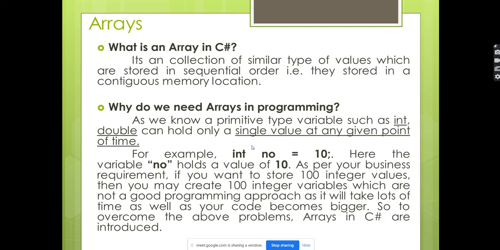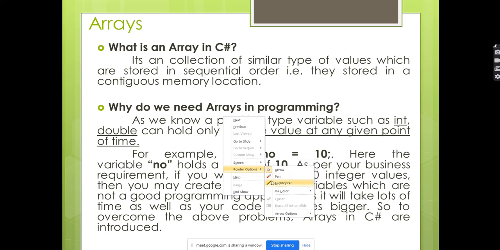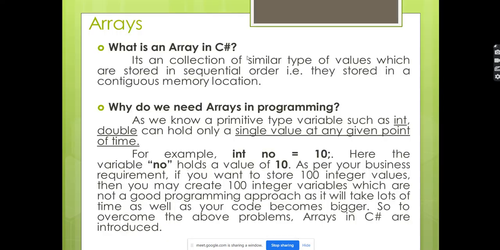So the definition says it is a collection of similar variables. It is a collection of similar types which are stored in sequential order and in contiguous memory locations. Two things you have to keep in mind. You can give importance here. First one is similar type of values. Similar type of values means same data types.